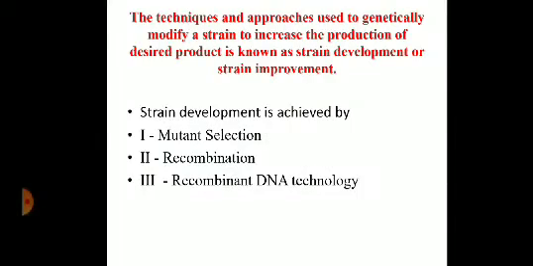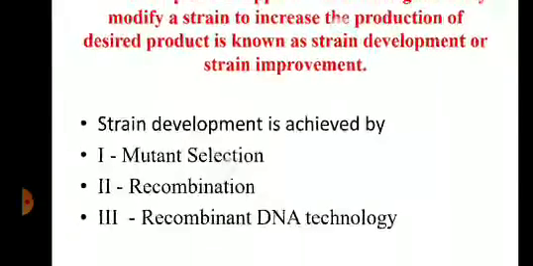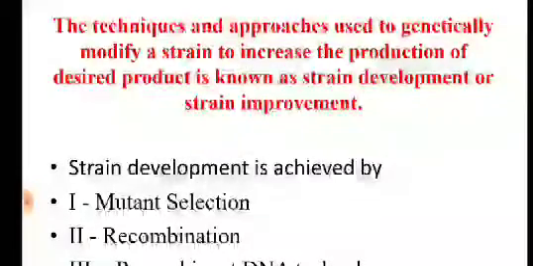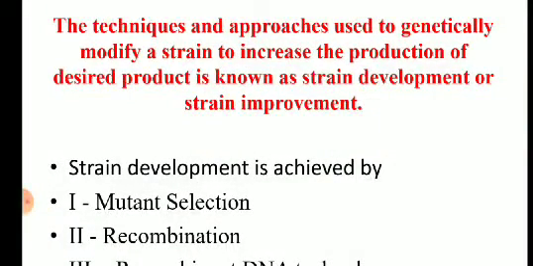Now, how can we increase the production capability of an organism? Okay, the techniques and the approaches that are used to genetically modify a strain to increase the production of the desired product is known as strain improvement or strain development. Okay, so we use various techniques, various approaches.